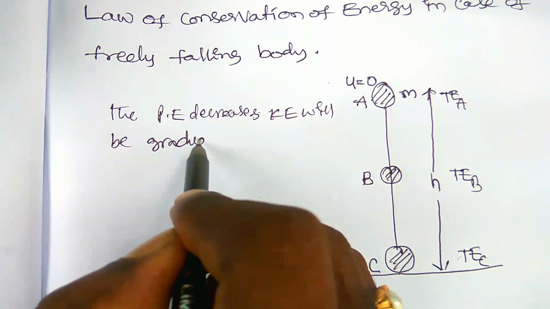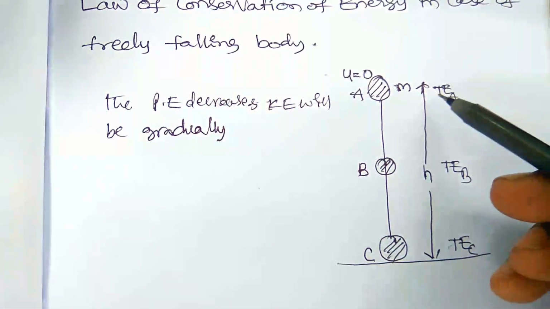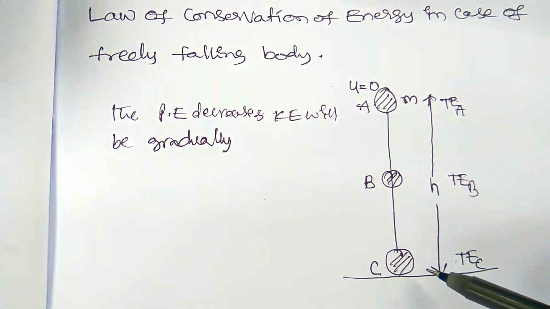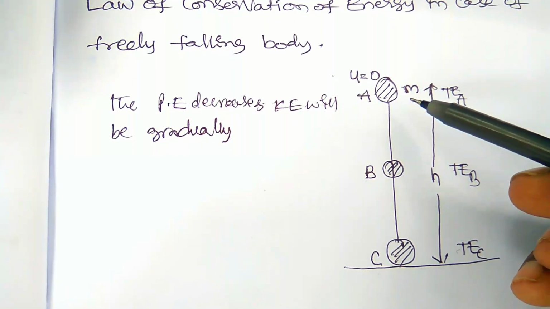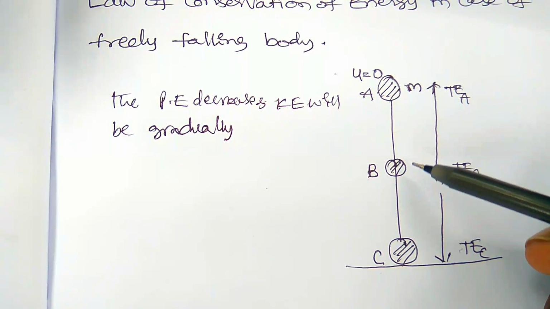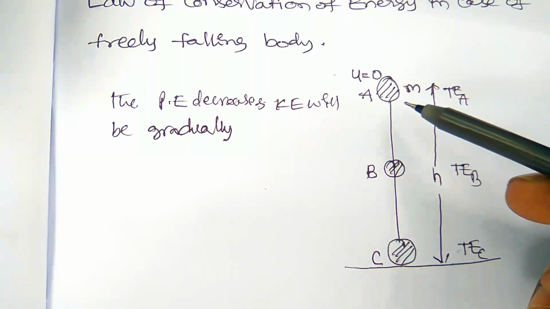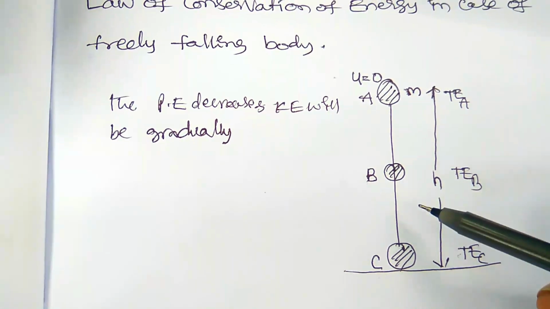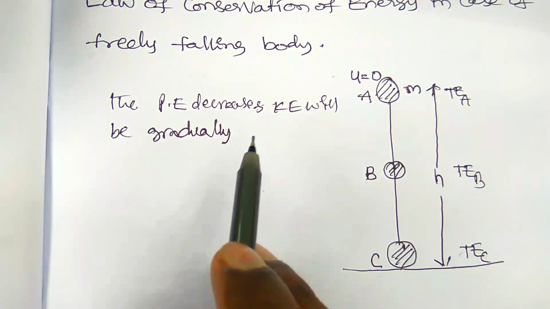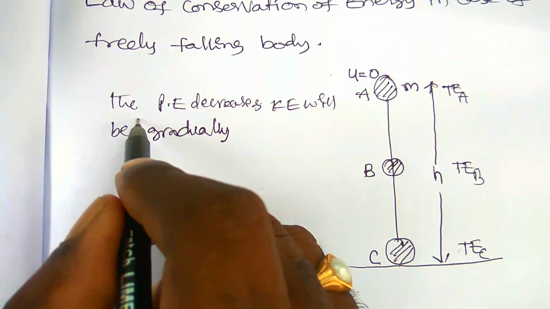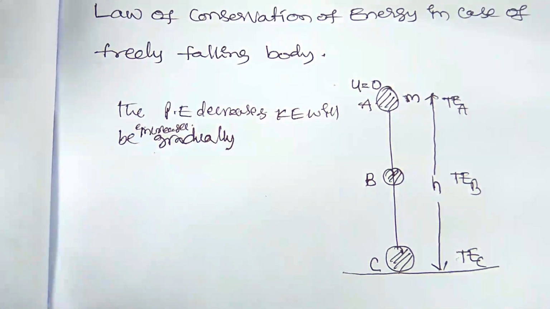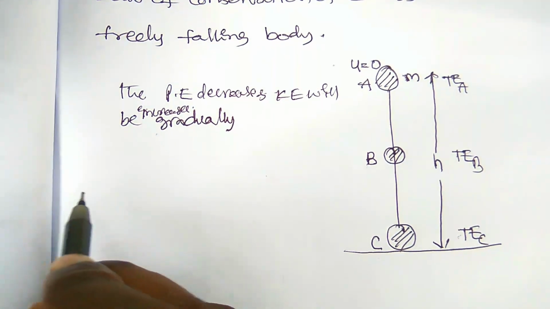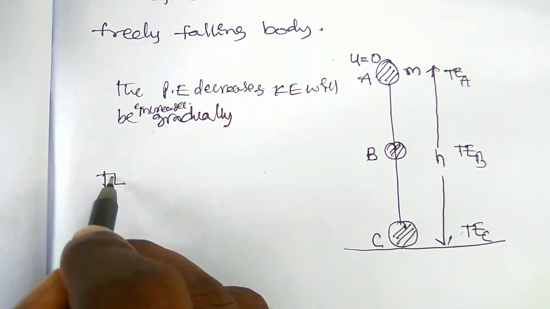It means that if the body is freely falling to the ground, then as time increases, the height of the body decreases, hence the potential energy decreases, and the kinetic energy increases gradually. Right. Now we have to find the total energy of the body.